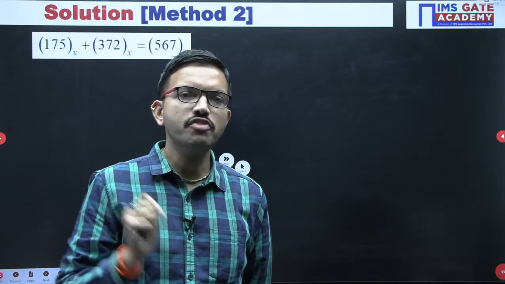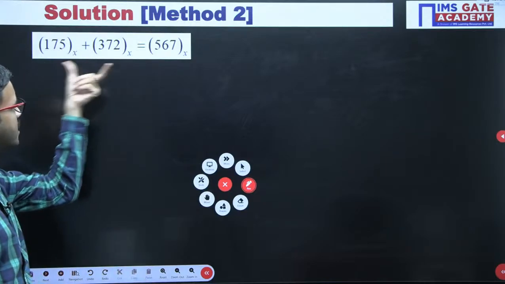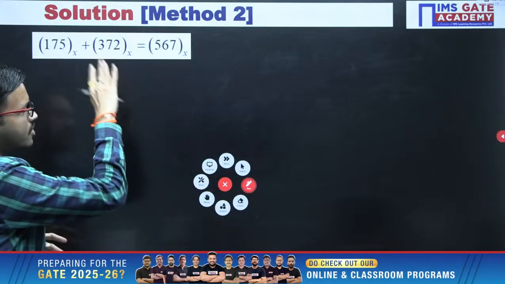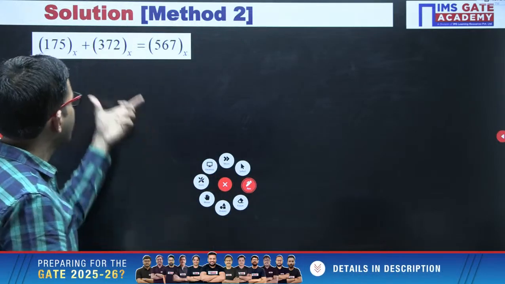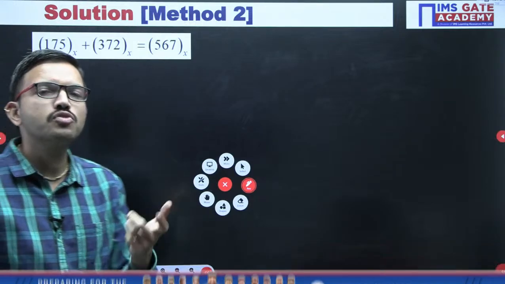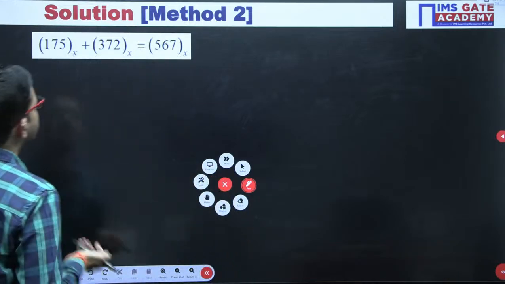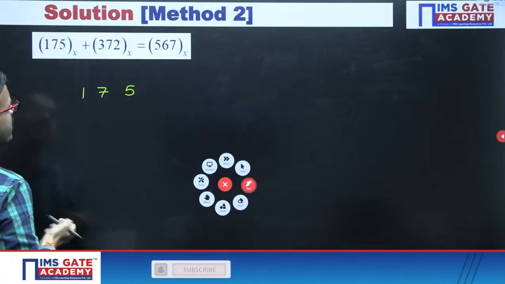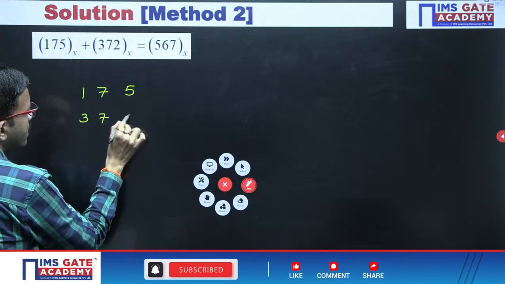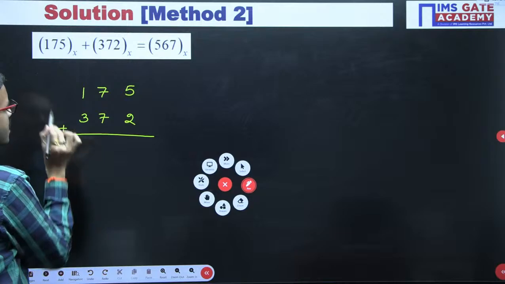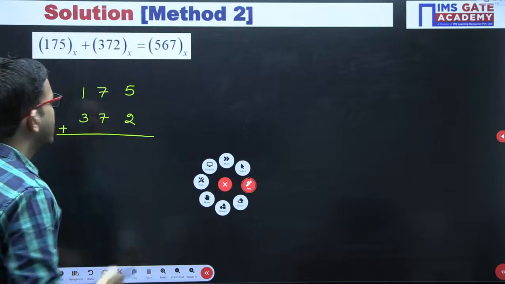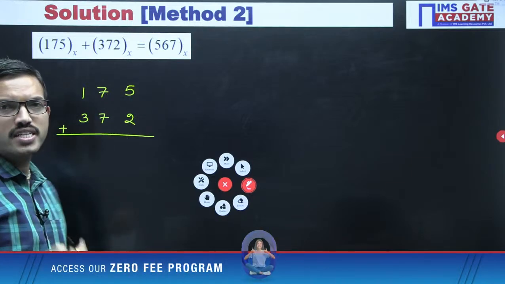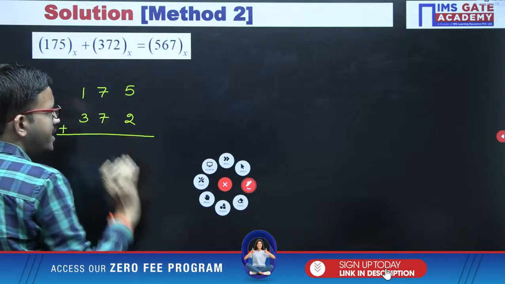In that question we were performing addition. Even in this question, if you observe the left hand side, you are supposed to perform an addition operation only. Even though the context here is to find the base, on the left hand side you are adding two numbers, 175 and 372. For these two numbers we have to perform the addition operation. Definitely you will perform addition from the rightmost digit and go towards the left, digit by digit.